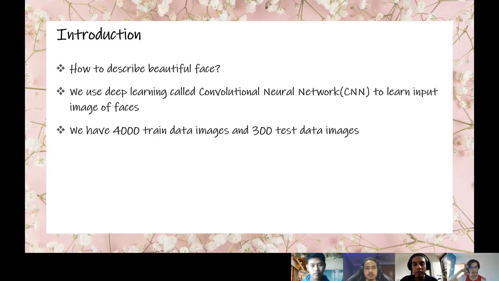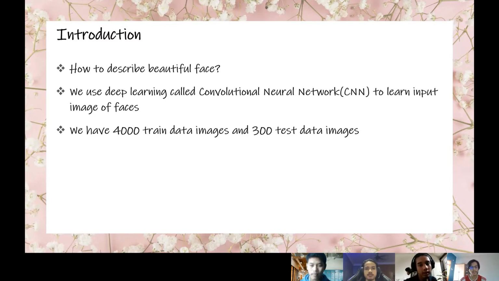So how to describe beautiful faces? It is not an easy task since the concept of measuring facial beauty is very subjective and varied. For example, the variation of race, culture, and era will be the most challenging part to learn. So we use deep learning called convolutional neural network, CNN, to learn input images of faces. CNN will undergo weight training until it gets the desirable output.